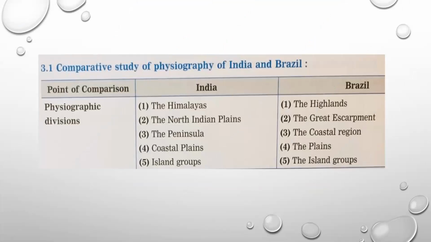In this lesson related to physiography, we are going to discuss these points. The physiographic division of India is as follows: number 1, the Great Himalayas; number 2, the North Indian Plains; number 3, the Peninsula; number 4, coastal plains; number 5, island groups.